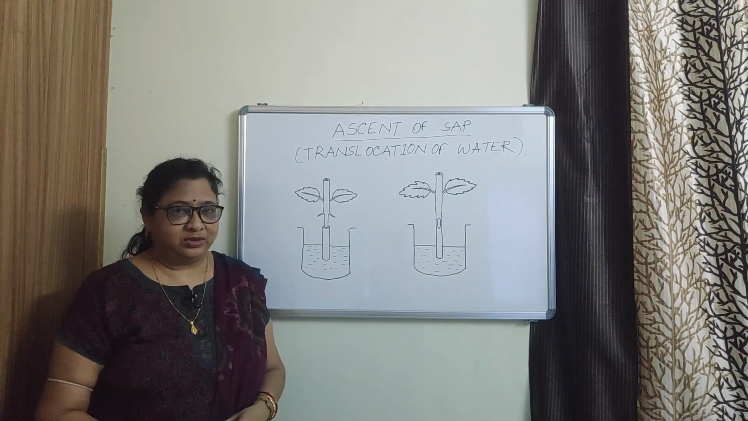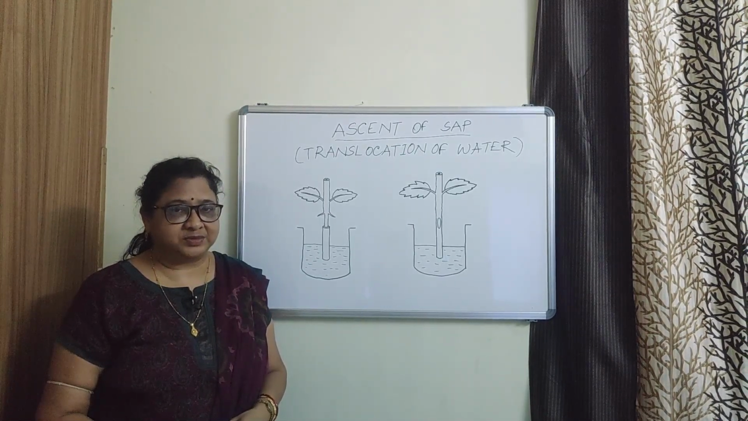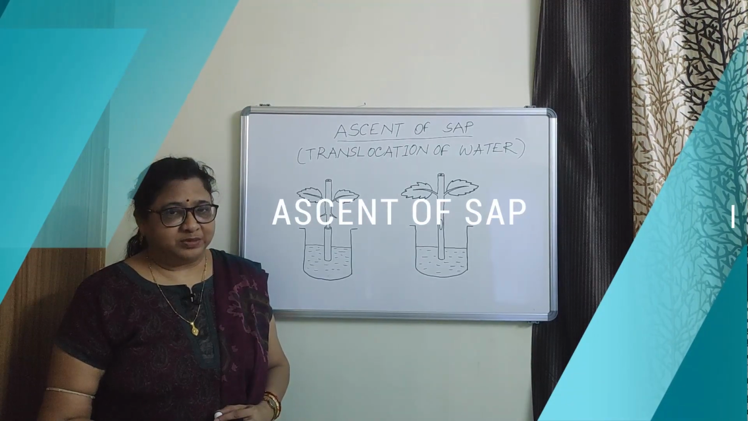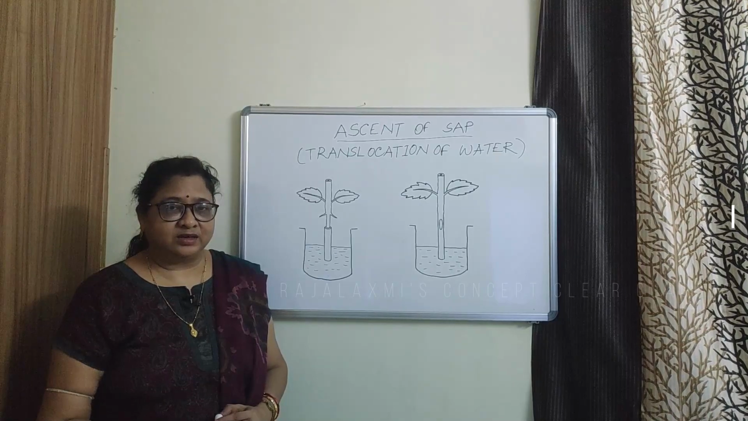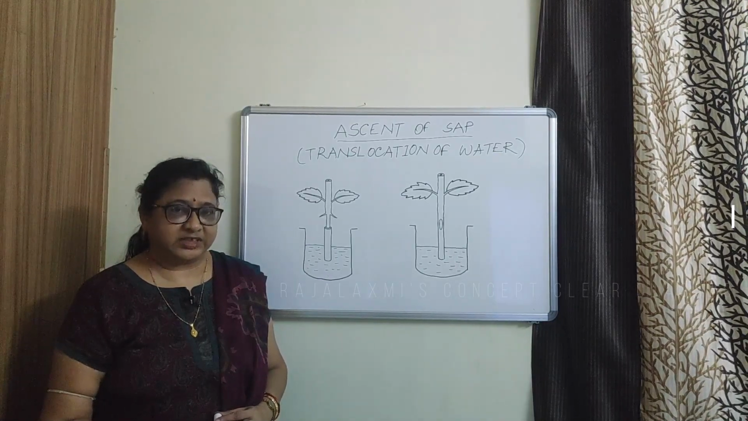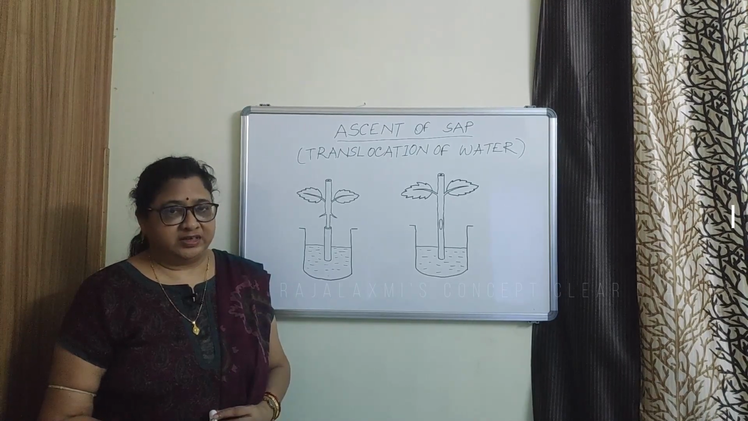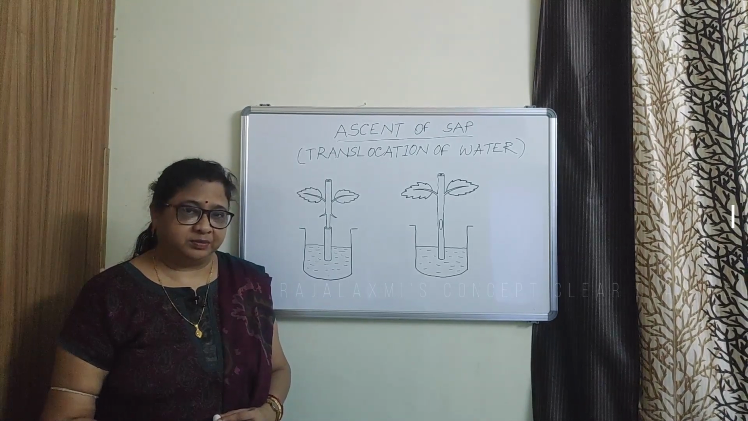Today in this video we will discuss about ascent of sap or translocation of water. Water is absorbed by the root hair and this water comes to the root xylem. From the root xylem it is translocated to different parts of the plant.